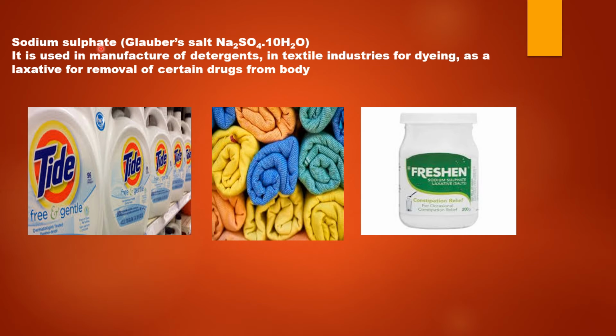Sodium sulfate. Sodium sulfate is also known as Glauber's salt or mirabilis, that is miraculous salt. It has a formula Na2SO4.10H2O. It is used in the manufacture of detergents. It is also used as a laxative for removing certain drugs from our body.